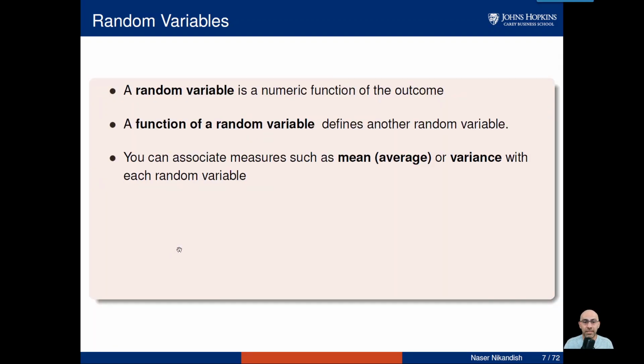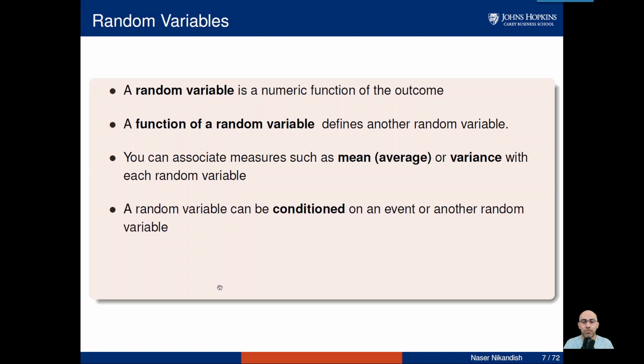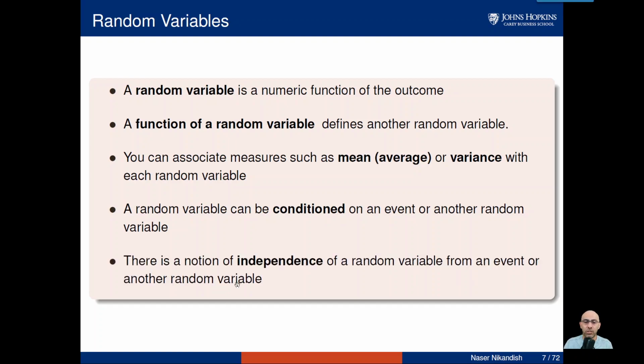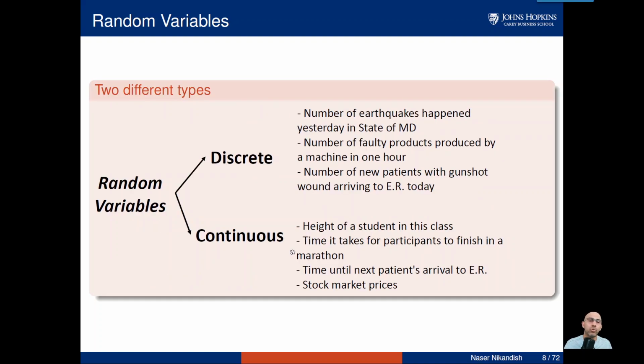So a function of a random variable is going to be a random variable itself. With a random variable, we are going to define a mean, or the same as average, and variance, and of course, with variance comes standard deviation as well. You can condition it and find conditionals. You can work on independence and so on and so forth. This is just the beginning. So there are 2 types of random variables, discrete and continuous.